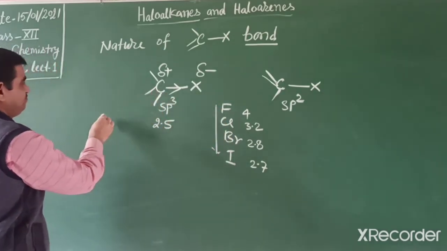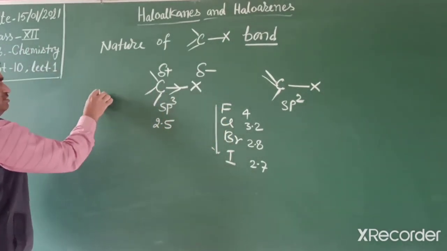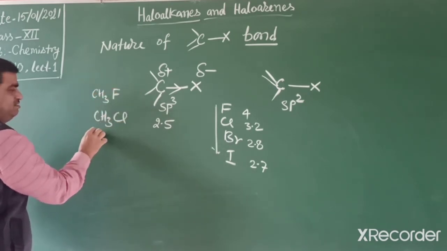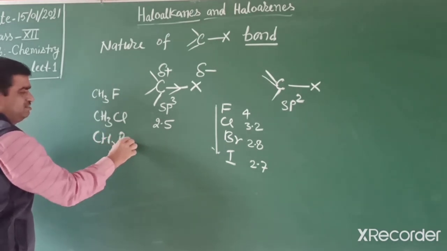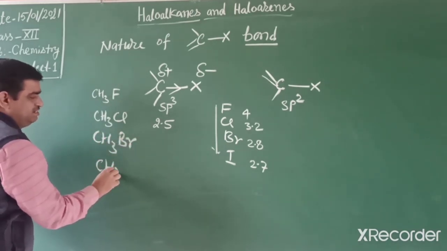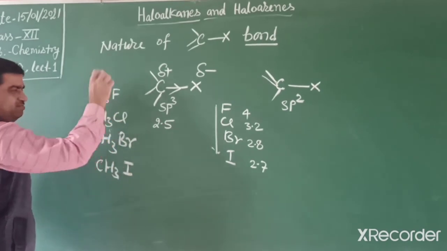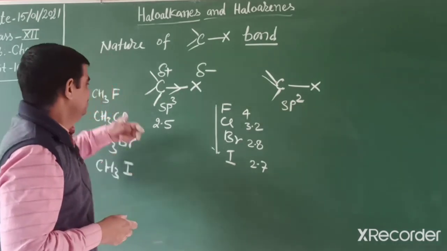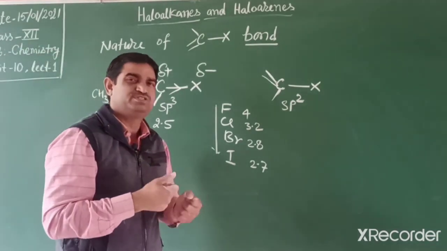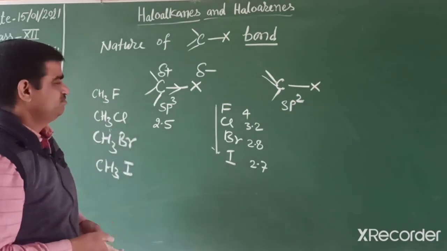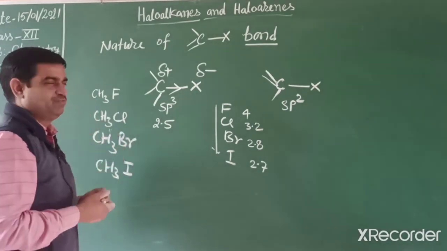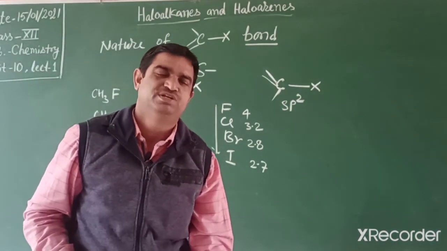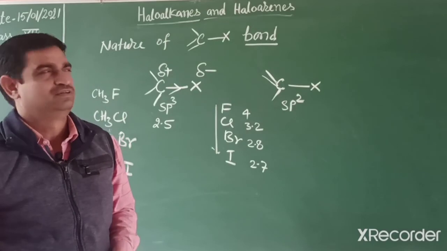So if we compare CH3F, CH3Cl, CH3Br and CH3I, what happens? Bond length increases, but bond enthalpy, meaning bond strength, decreases. Why? Larger size, weaker bond, so it dissociates easily. So in the table, bond length and bond enthalpy are given.